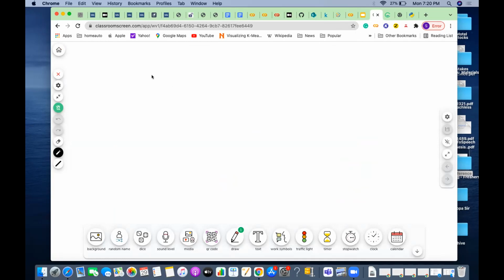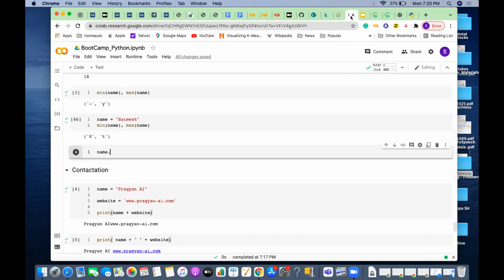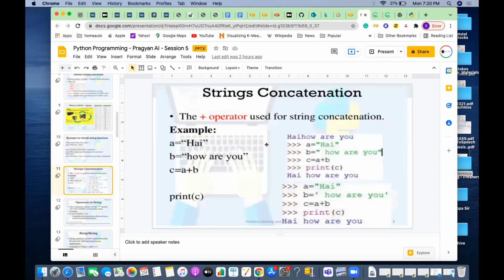In C, how to concatenate two strings is completely tedious, no? You have to go through loops and all those things. If you have to concatenate two strings, something like Satish and Pragyan, how should we do it? It is pretty easy. There is an operator called plus. If you use plus, you can do string concatenation. A is a string, B is another string, and if you wanted to concatenate these two, concatenation means adding two things.